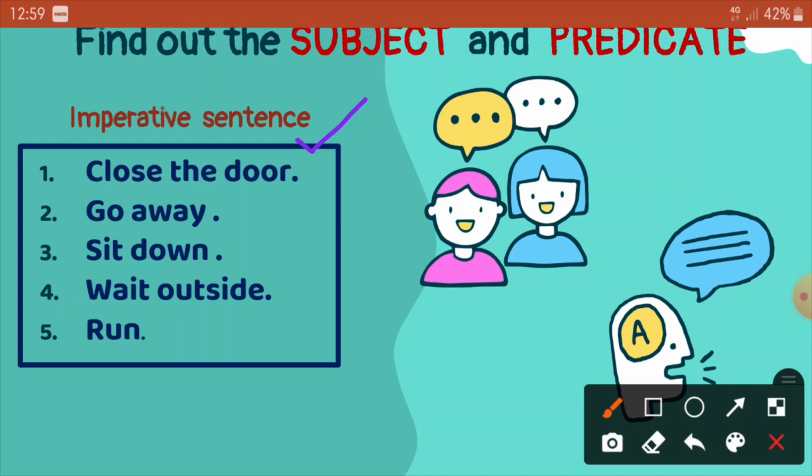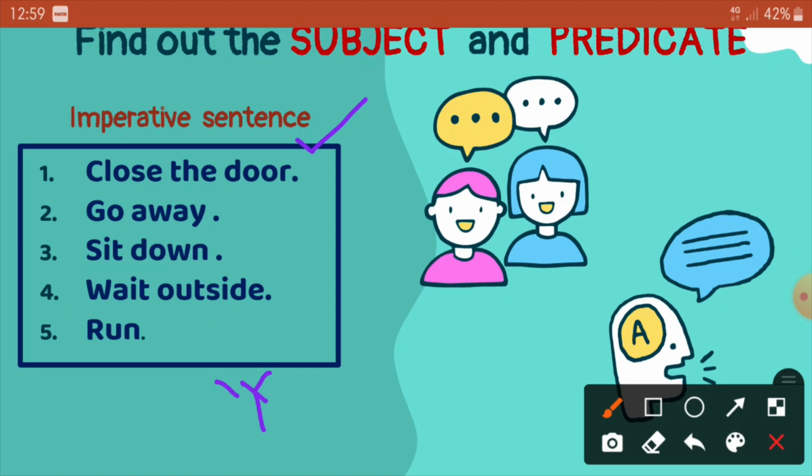What we need to understand is that in imperative sentences, the subject is not expressed in the written form. In an imperative sentence, the subject is always you. It means you close the door, you go away, you sit down, you wait outside, you run. So whenever you are asked to find the subject, it is always hidden and the answer is you, right? So these are the examples of imperative sentences.